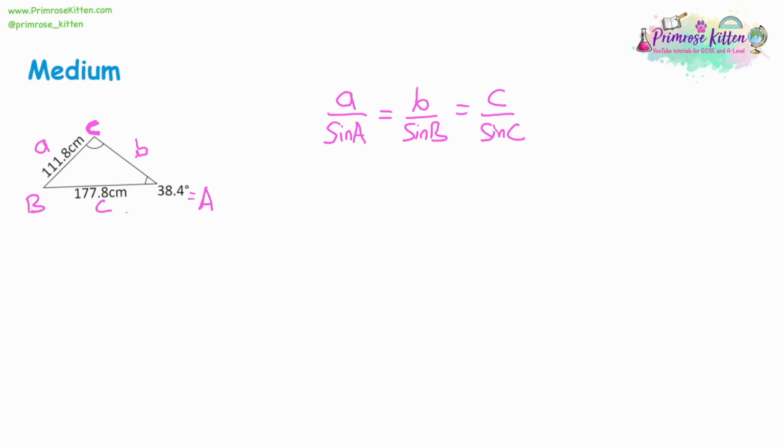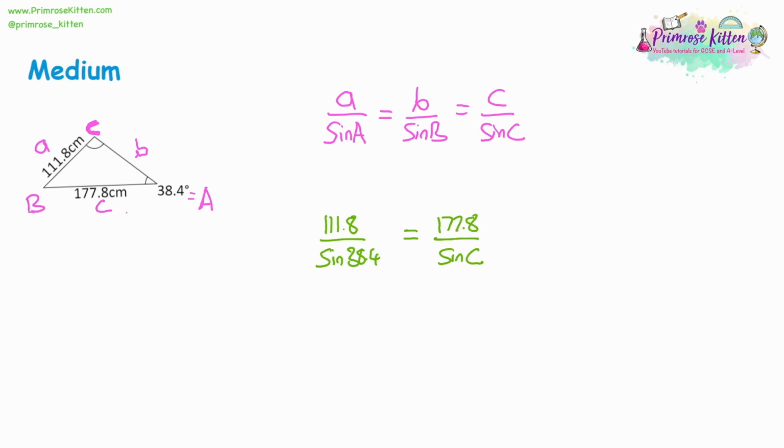Now, once you've labelled the triangle, we can start to think about how we're going to substitute this in. So let's substitute all of them. So a was 111.8, and it's over the sine of capital A, which is 38.4 degrees. Then we look at b. Now, we don't have sine B, and we don't have angle B. So actually, b is completely useless for us, and you'll find this with the Sine Rule. It'll be one of these parts of the formula that you don't need to use. You'll notice that all three parts are equal to each other. So that's substituting for c. Now, we don't know what the angle capital C is, so it's still sine C. We know side c, it's 177.8. And so this is the formula that we've got.